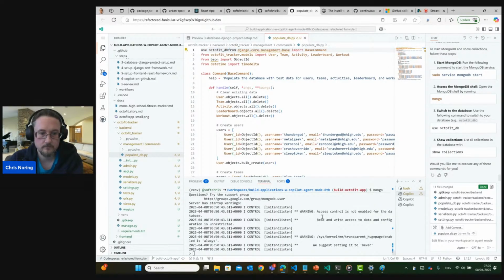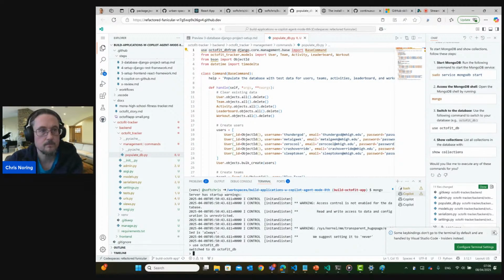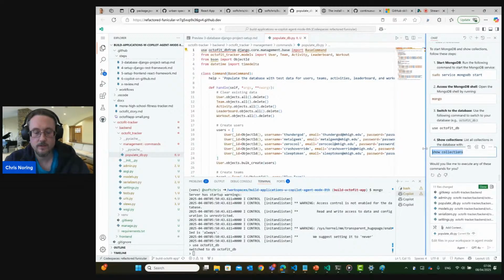Okay, that didn't work. Okay, let's just copy that command and paste that in. Now we switch database. Okay, fair enough. It's showing the collections.